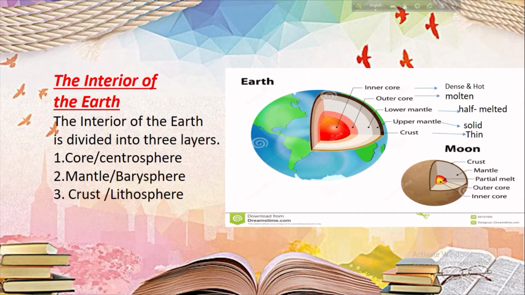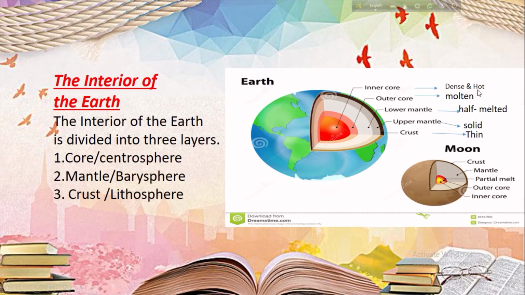The earth's interior portion is divided into three layers: core or centrosphere, mantle or barysphere, and crust or lithosphere. If you assume that this is the earth, here is the core, the mantle zone, and the crust. The core is divided into two parts, inner core and outer core. The mantle layer is also divided into two parts, lower mantle and upper mantle, and this is the crust.